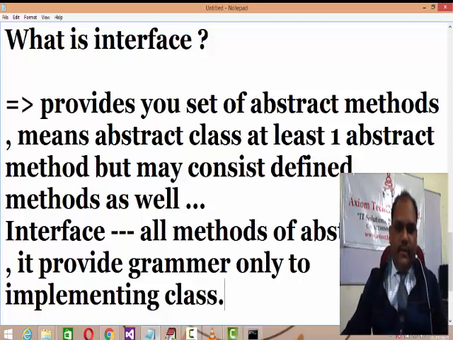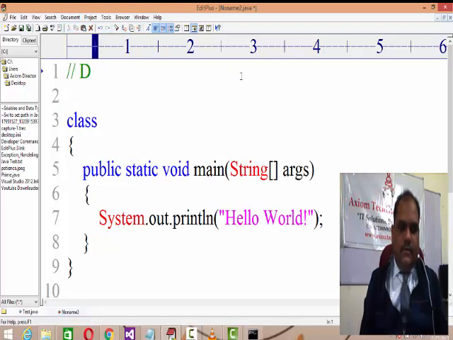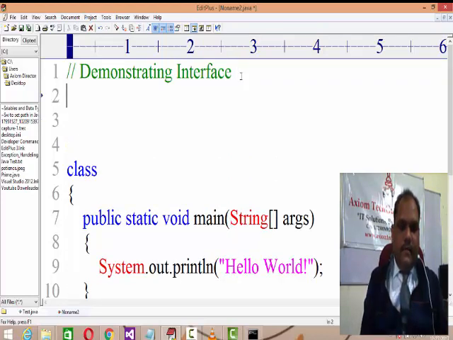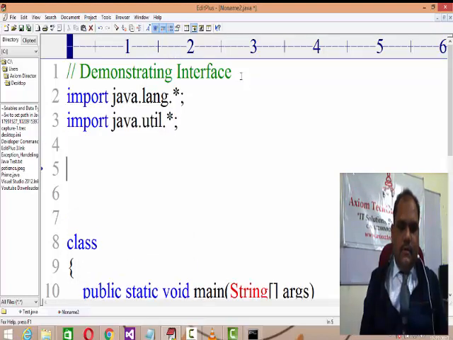Let us test it by one example, demonstrating an interface, right? So I'll be developing, designing an interface.